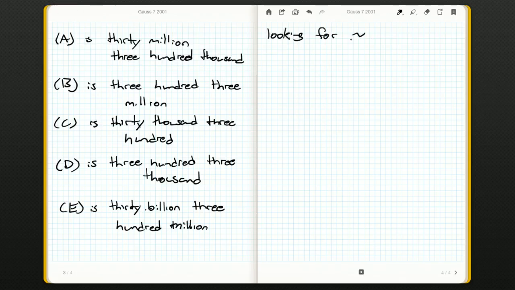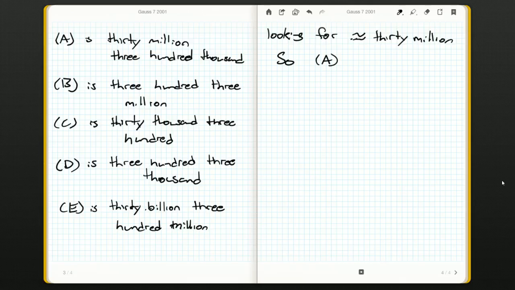So we're looking for something about equal to 30 million. So A is clearly the only choice. It's the only one that starts off 30 million. The others are 300 million or 30,000 or 300,000 or 30 billion. The only one that's close to 30.3 million is the 30,300,000. Now, if you're unfamiliar with the decimal system, the contests are not where I'm going to be teaching.